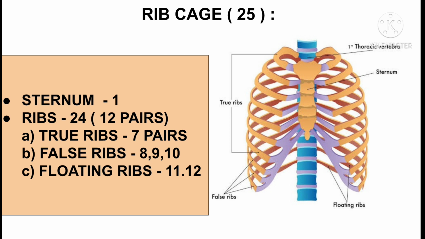The 8th, 9th, and 10th pair of ribs are called false ribs. They are anteriorly attached to the costal cartilage of 7th rib, so they are also called vertebrochondral ribs. The last 2 pairs of ribs, that is 11th and 12th pair of ribs, are called floating ribs. They are anteriorly not attached. They are also called vertebral ribs.